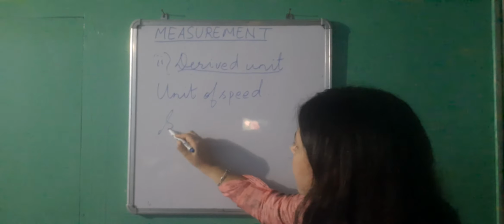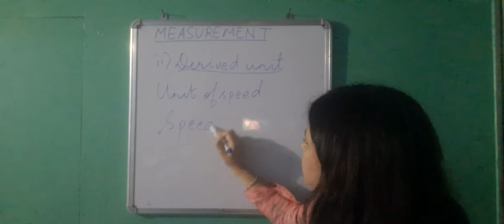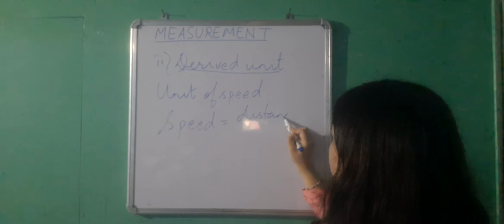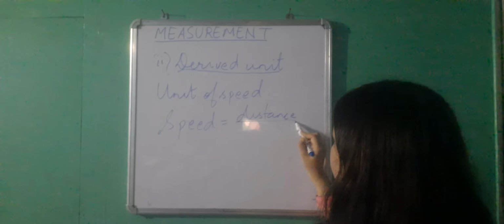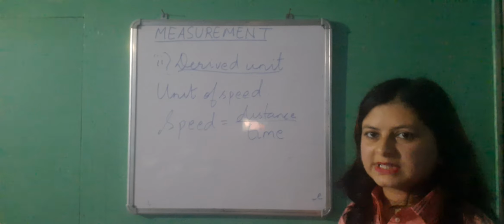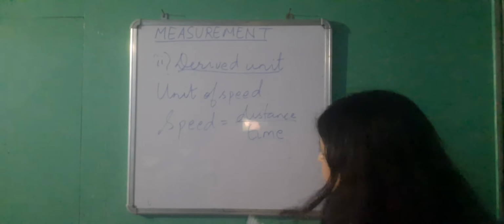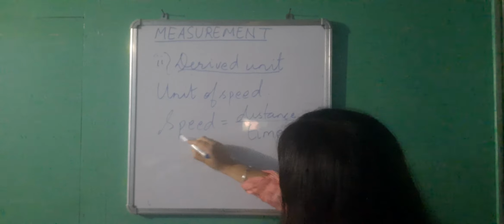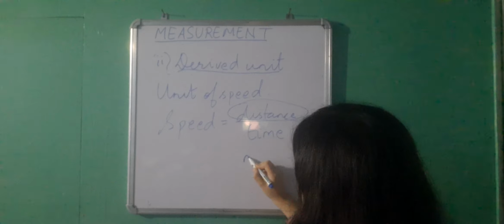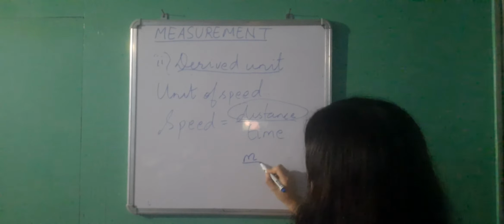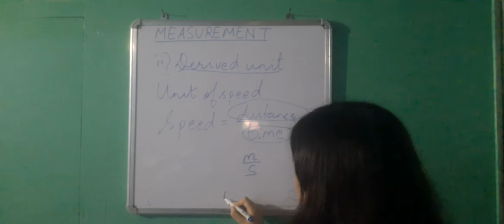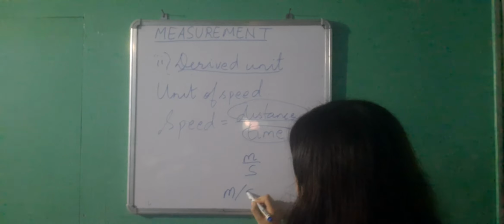Now you should know that speed is equal to distance divided by time, distance upon time. So speed is the rate of change of distance with respect to time. Now the unit of speed will be the unit of distance, that is, say, meter in the SI system, divided by the unit of time, that is second. So the unit of speed is meter per second.